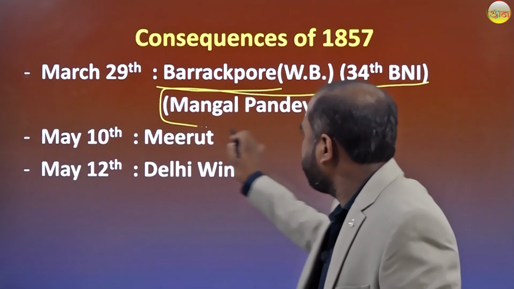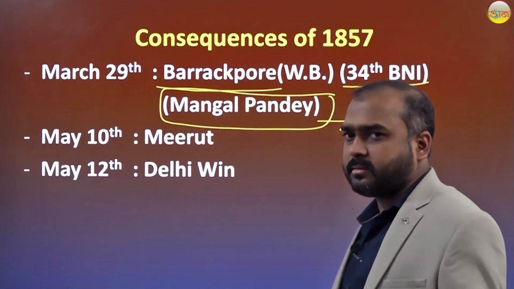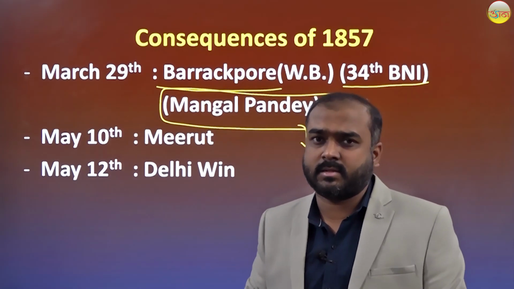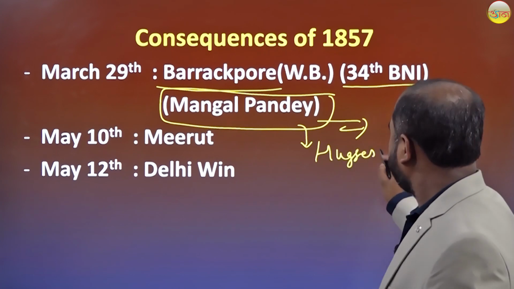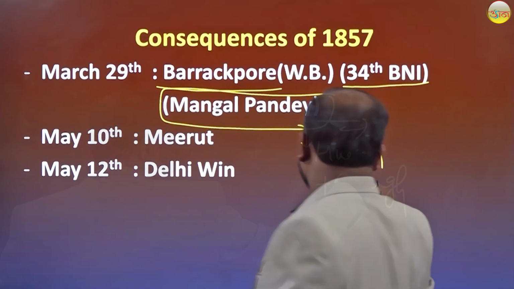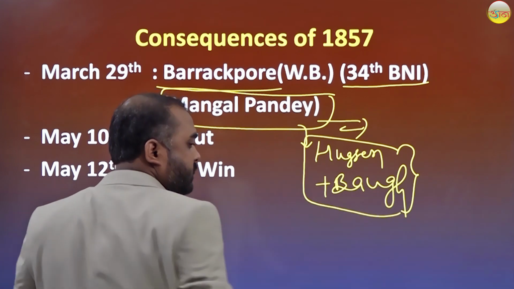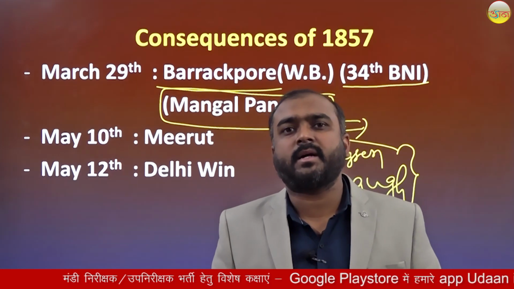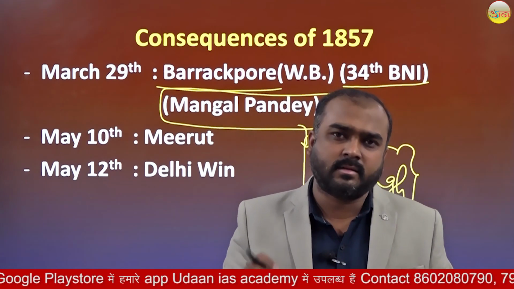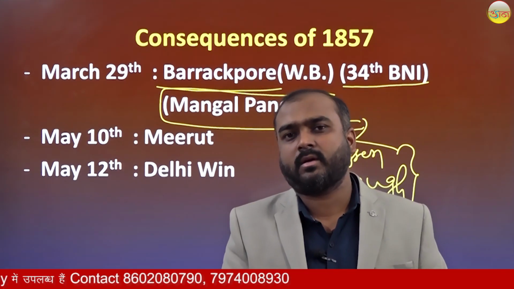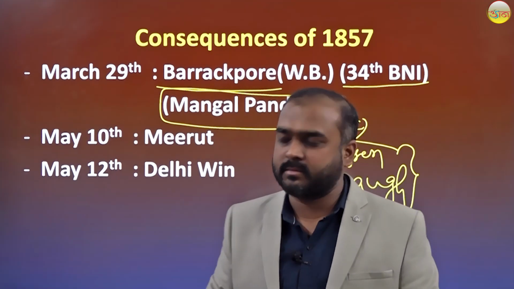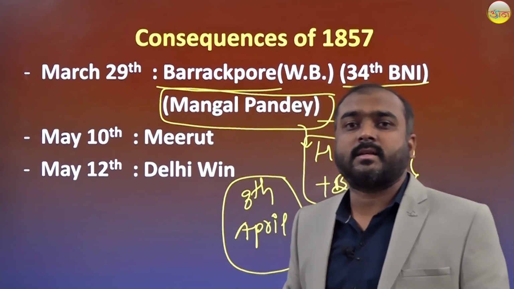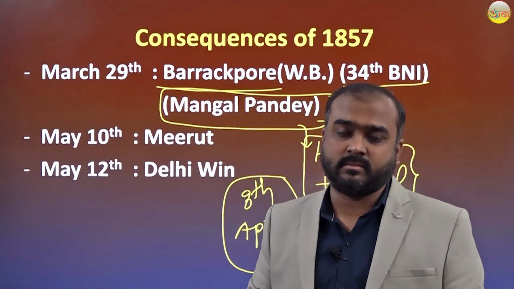Their leader, named Mangal Pandey, we know very well. He became violent and killed two British officers. The first one was Hugh... and the second one was Baugh. These two British officers were killed by Mangal Pandey. Obviously, Mangal Pandey was arrested, convicted, and lastly hanged till death on 8th April 1857. This incident suddenly sparked the collective uprising of the Revolt of 1857.